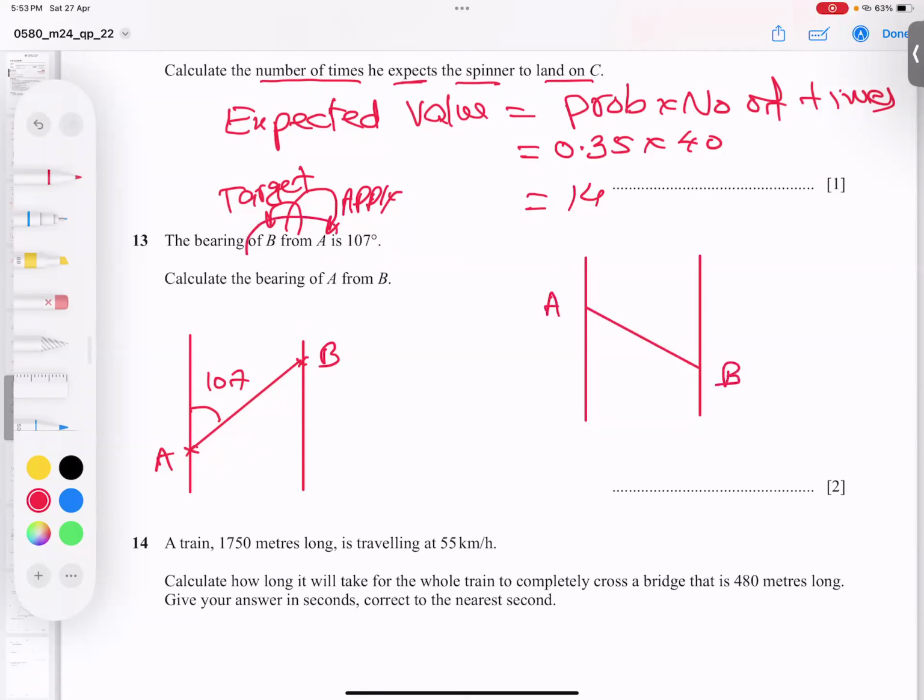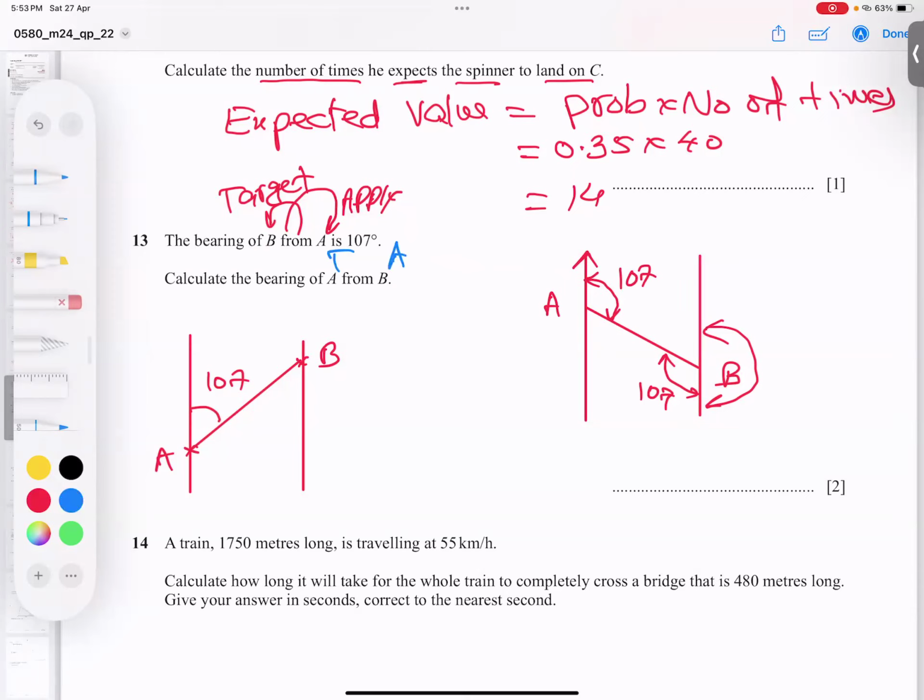So bearing of B from A means stand at A, face towards north, turn clockwise till the target line. Target is this B. And this is 107. If this is 107, student, common sense, this is also 107 because of alternate angles. And you know, angles on a straight line always add to 180. So he's asking A from B. A from B means standing at B because we apply the rules at B, target is A.